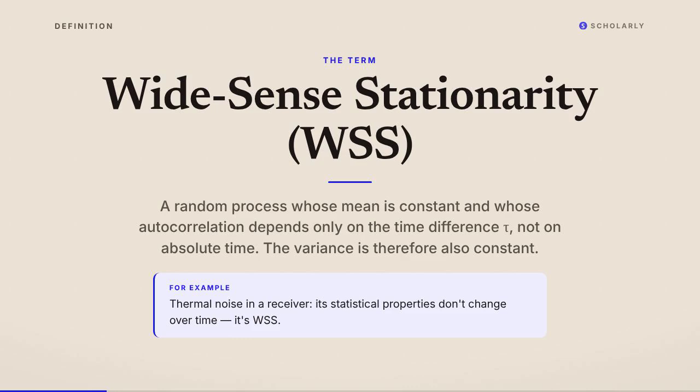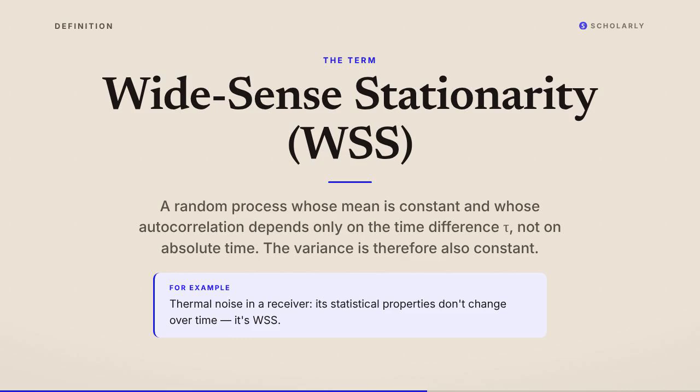Now, most real-world processes are too complicated to analyze in full generality, so we look for simplifying properties. The most important one is wide-sense stationarity, WSS for short. A process is WSS if two things don't change when you shift time. First, its average value stays constant, the mean doesn't drift. Second, its autocorrelation function depends only on the time difference between 2 points, not on their absolute positions. That second property is the real workhorse.